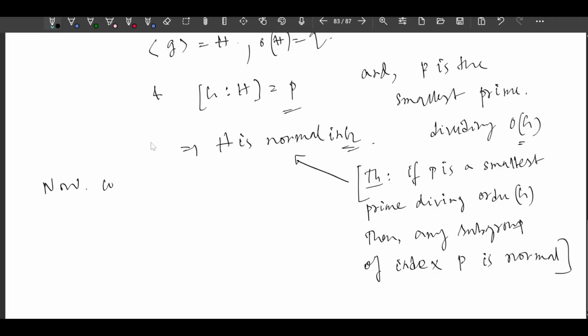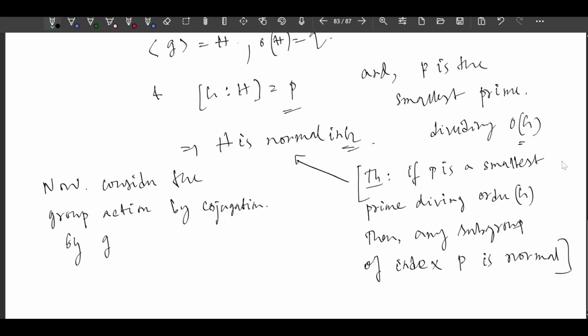Now consider the group action by conjugation, by G cross H defined by (G, H) goes to G dot H, where this dot is the action of G on H, that is G dot H equals G H G inverse.